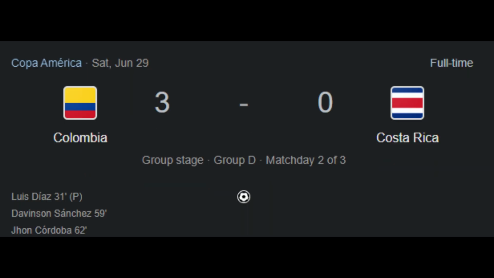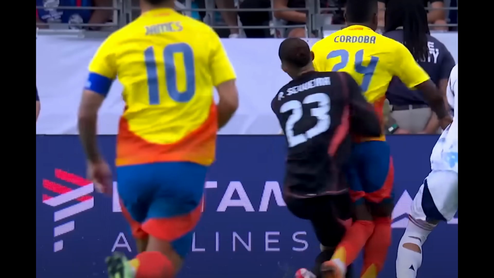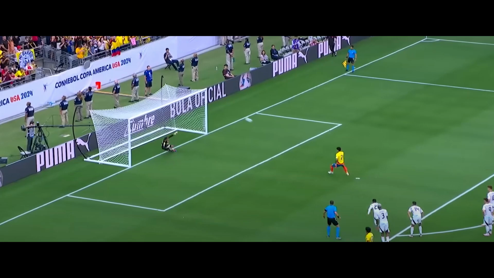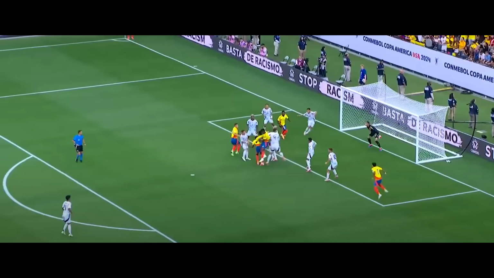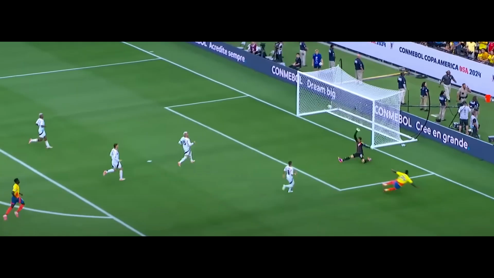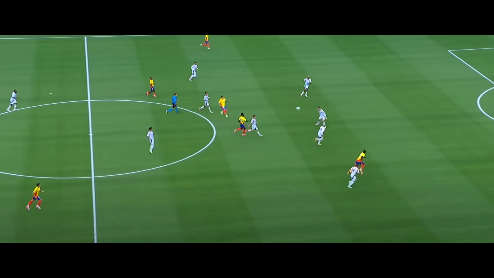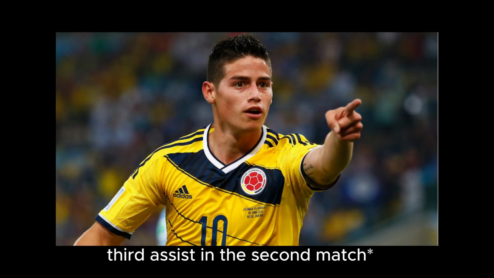In the third match of Group D, Colombia faced Costa Rica. In the 31st minute, Colombia received a penalty for a foul by the Costa Rica goalkeeper. Luis Diaz converted the penalty into a goal. In the 59th minute, Sanchez scored a goal to make it 2-0. And 3 minutes later, Cordoba scored a goal to make it 3-0, who was assisted by James Rodriguez, for whom it was the third assist in the third match at the Copa America.